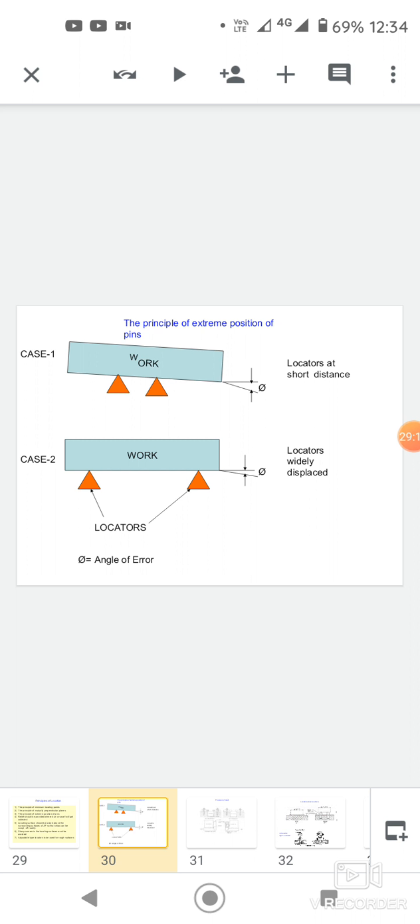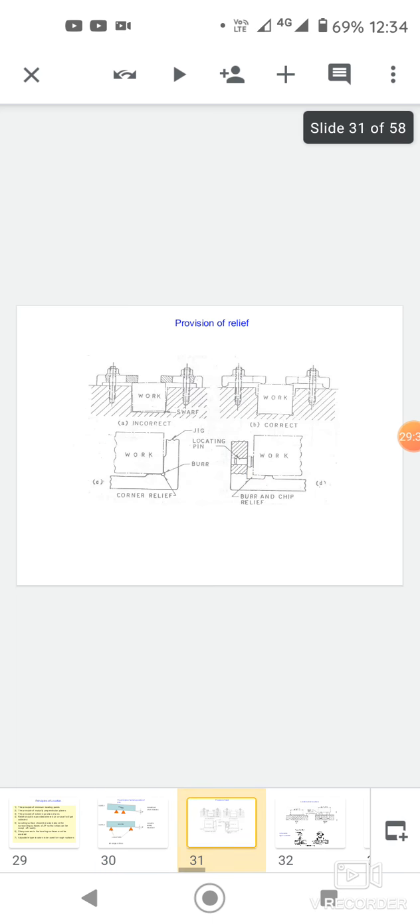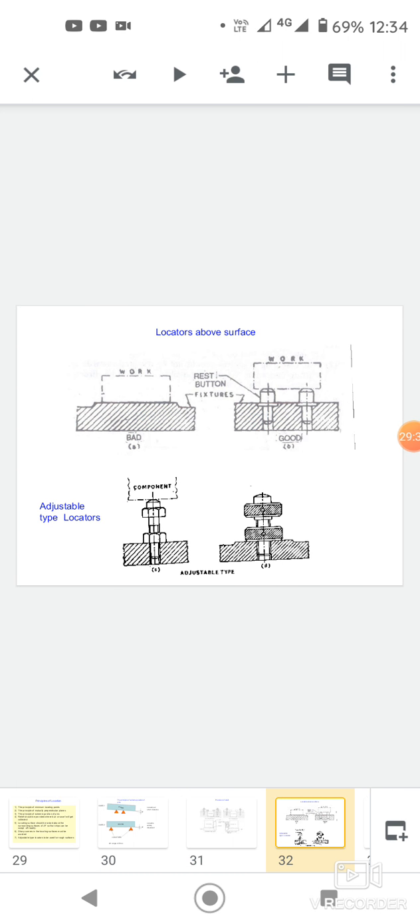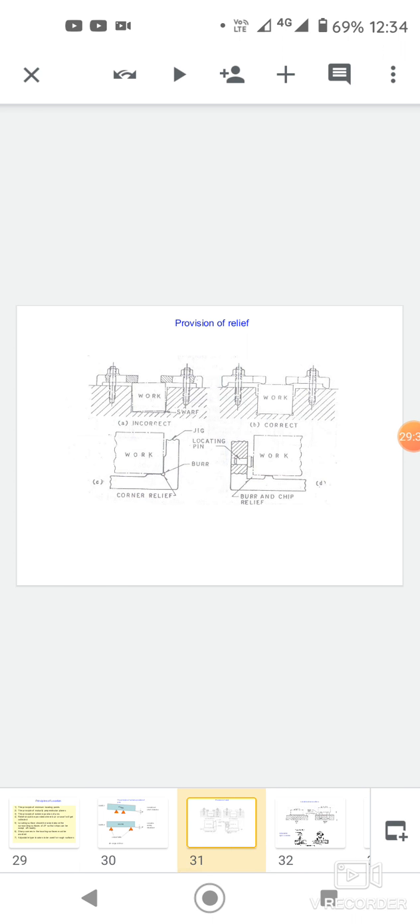V locators are used to locate a component having circular or semicircular profiles. The applications of fixed and sliding locators are shown in figure. This is the locators.